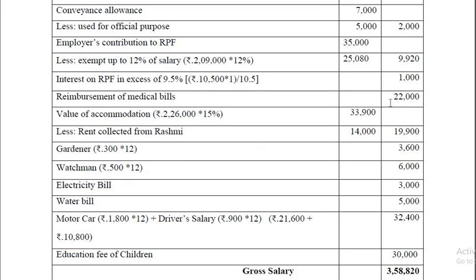Reimbursement of medical bills, entire 22,000 is taxable. Earlier, till last year, in case the treatment is given in a private hospital, then up to 15,000 of the amount reimbursed by the employer was exempt. But now, whatever may be the reimbursement, the entire amount is taxable in the hands of the employee. Entire 22,000 is taxable. Value of accommodation, it's owned.